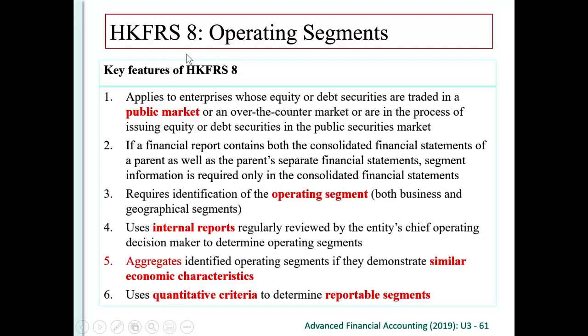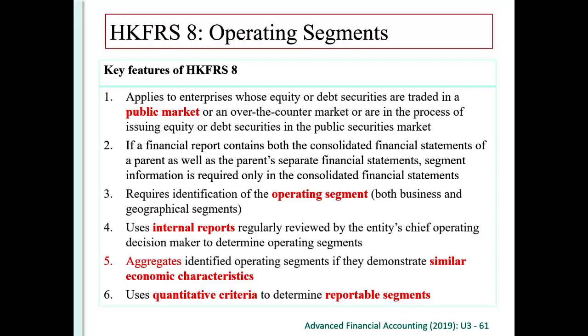Under this financial reporting standard number 8, we require the identification of the operating segment. We have to disclose the operating segment. How to identify the operating segment? We use the internal report regularly reviewed by the entity's chief operating decision makers in order to determine the operating segment. So we will use the internal report.